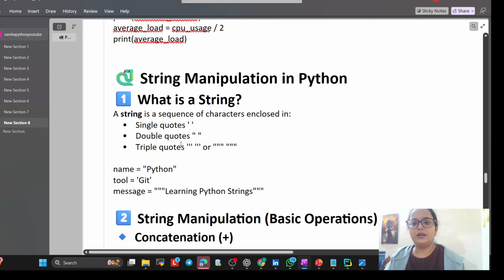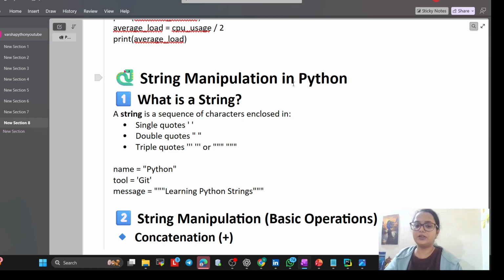Now string manipulation in Python. So what is a string, and how can we manipulate strings in Python?